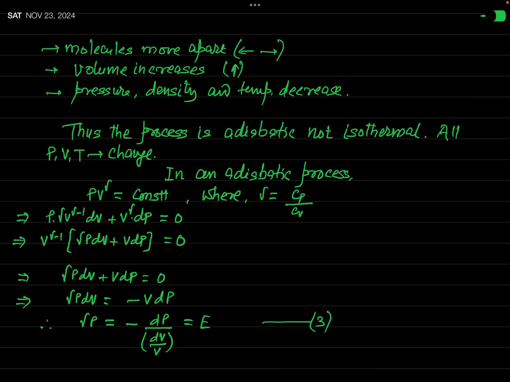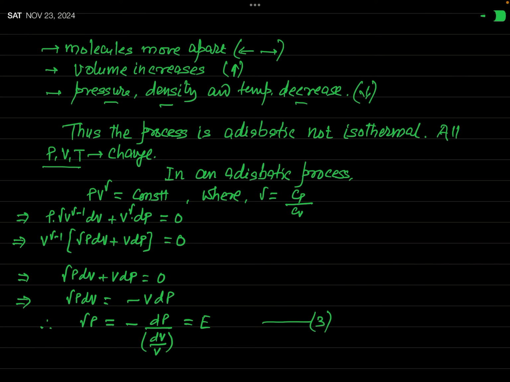Volume increases and correspondingly pressure, density and temperature decrease. Okay? So you can say that in this case, all these three quantities P, V and T change rapidly, but there is no transfer of heat from the surrounding to the medium and from the medium to the surrounding. So this process is an adiabatic process.